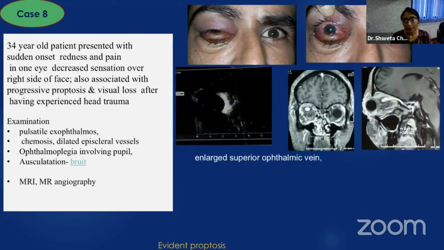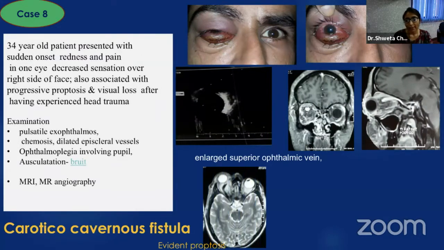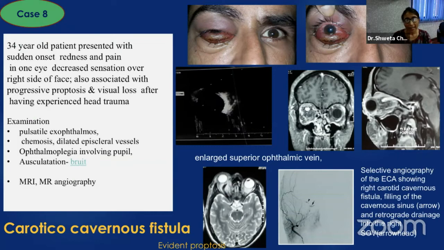Urgent MRI with angiography was done. MRI revealed an enlarged superior ophthalmic vein. The patient was referred to neurosurgery in view of carotid cavernous fistula. So it helps in diagnosing urgent cases and in further management.